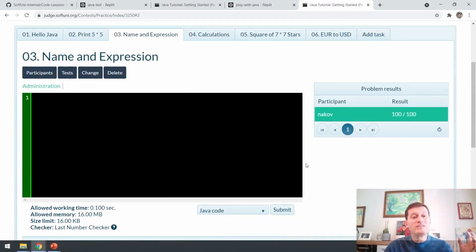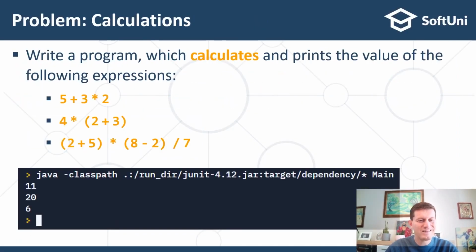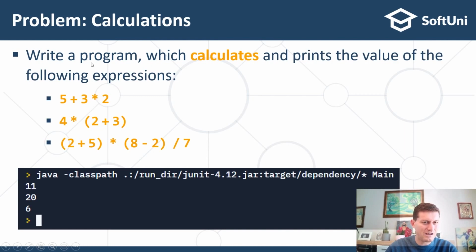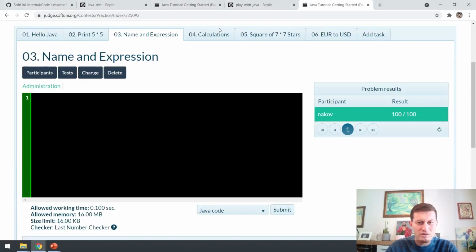So using this tool, you can practice at home. You can practice on your own and train your skills. Okay? The next problem is to write these calculations. I will not solve this for you because I want you to write some code alone without me. And the last problem is to print a square 7 by 7. So I will leave this previous lesson for you. This problem called calculation here for you to write it yourself.